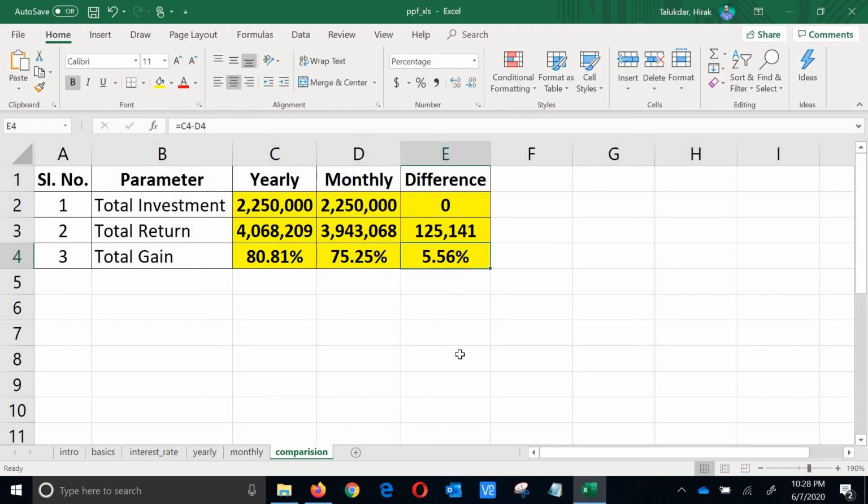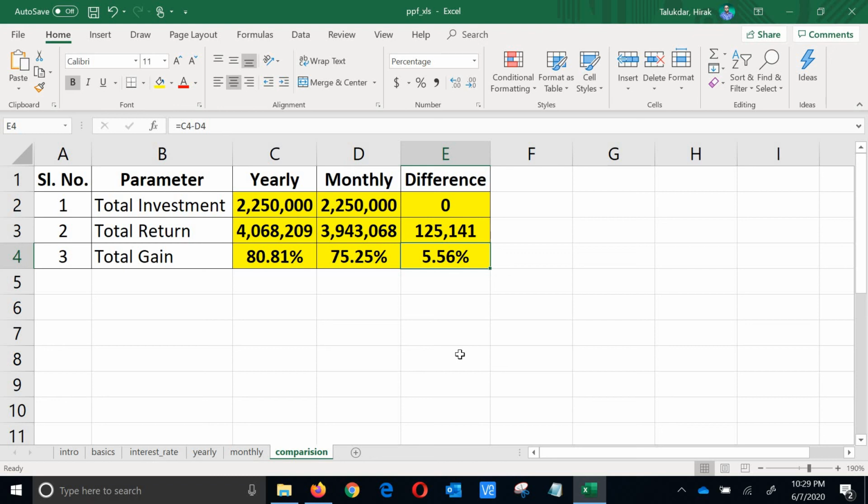So there is around a 5.55 or 5.56% difference in your overall maturity gain. So this is just to show you that even if you invest the same amount yearly or monthly, it is always advantageous to accumulate the whole amount in a year and invest it between the 1st and 5th of April of the next year, which is the next financial year starting. So that's the message I wanted to give you.